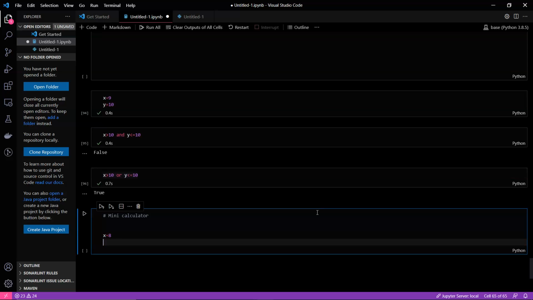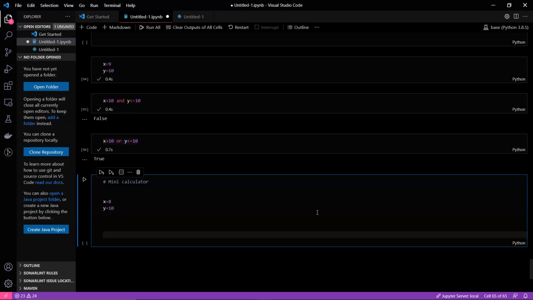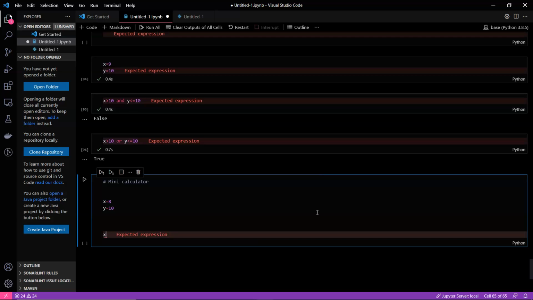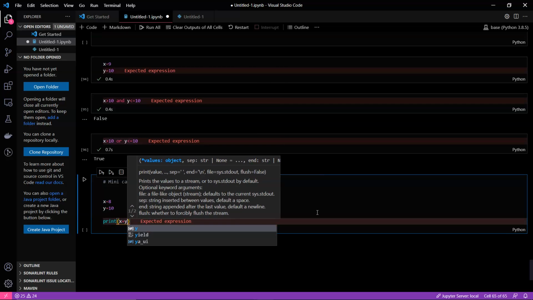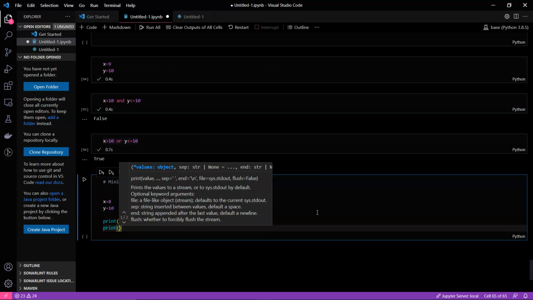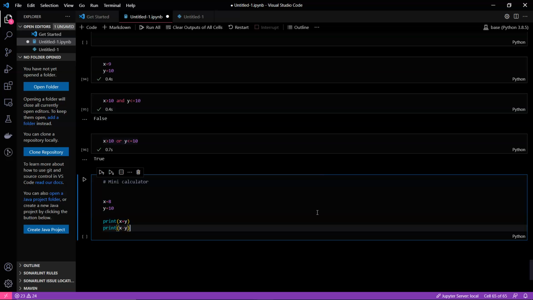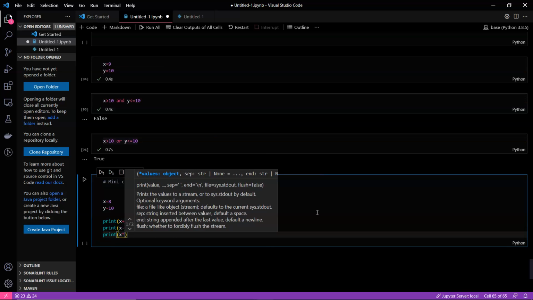So let's take x equals 8 and y equals 10. For addition, it will be print x plus y. For subtraction, it will be print x minus y. For multiplication, it will be print x multiplied by y.